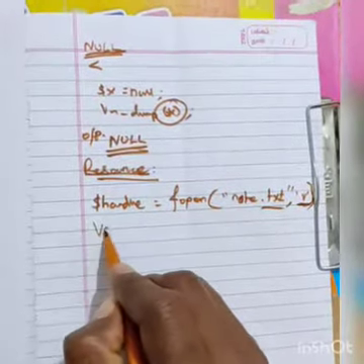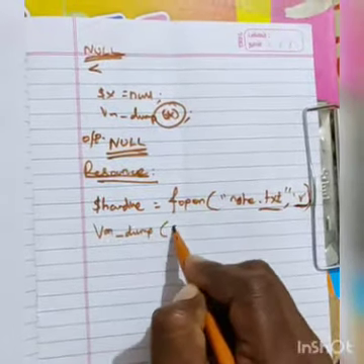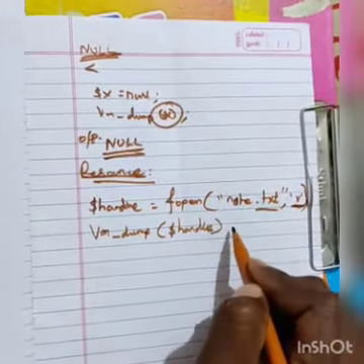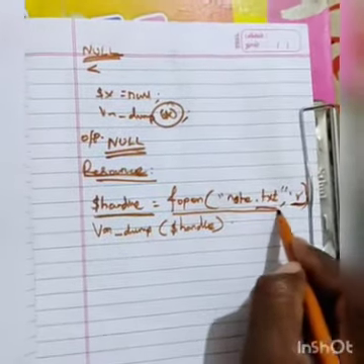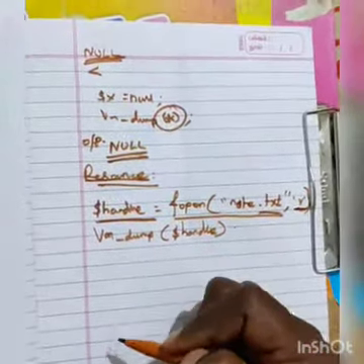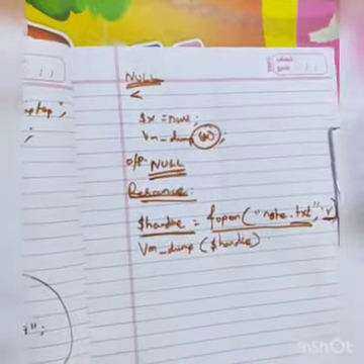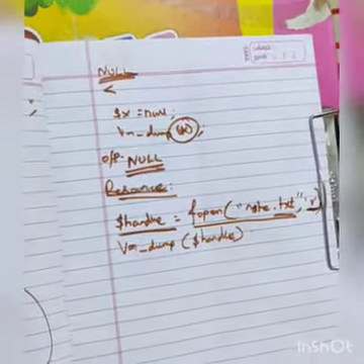This is var underscore temp dollar symbol handle. So what will come? The data type resource will be displayed. The resource is a special variable. It holds a reference to an external resource.